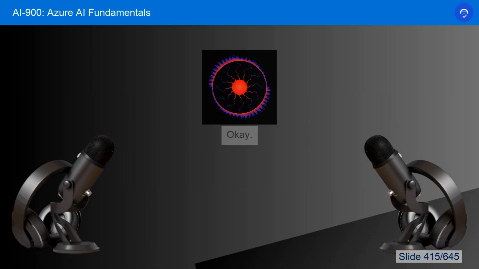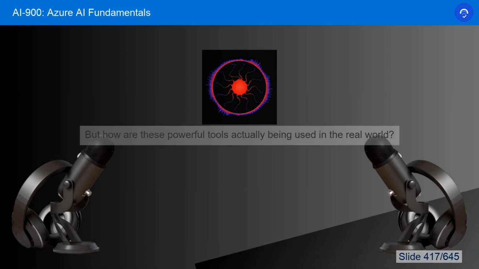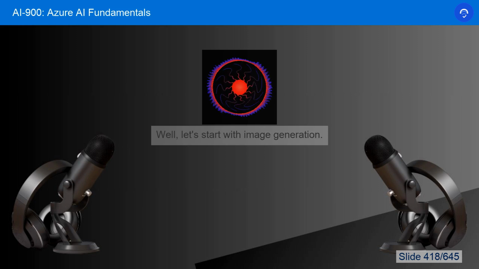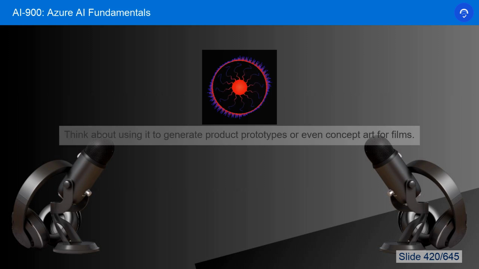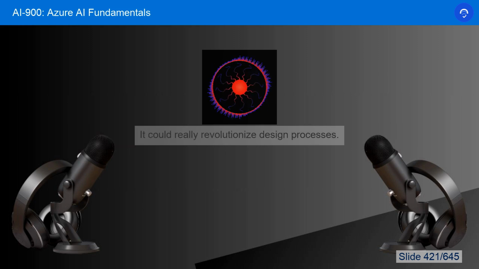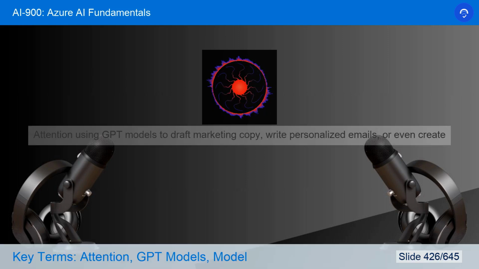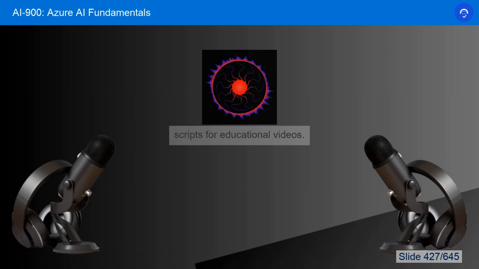Gotcha. Okay, so we've covered a lot about Azure Machine Learning and Azure OpenAI Service, but how are these powerful tools actually being used in the real world? Well, let's start with image generation. So DALL-E, for example, isn't just for creating fun images. Think about using it to generate product prototypes or even concept art for films. It could really revolutionize design processes. That's incredible. What about text generation? I can see so many applications for that. Oh yeah, absolutely. Imagine using GPT models to draft marketing copy, write personalized emails, or even create scripts for educational videos. The possibilities are pretty much endless.